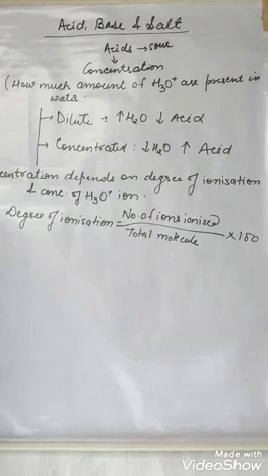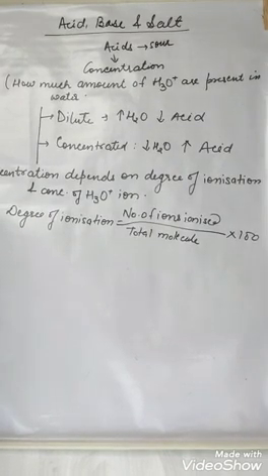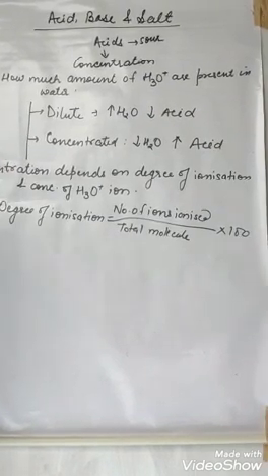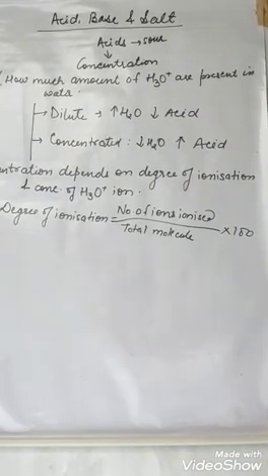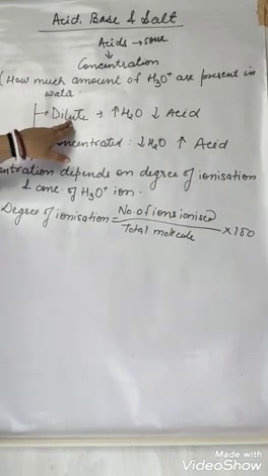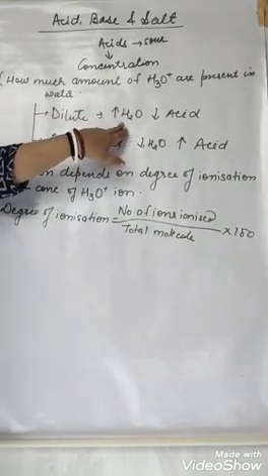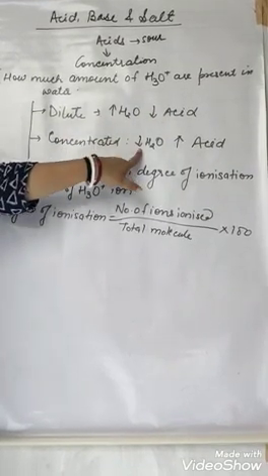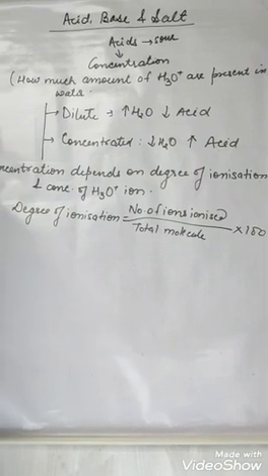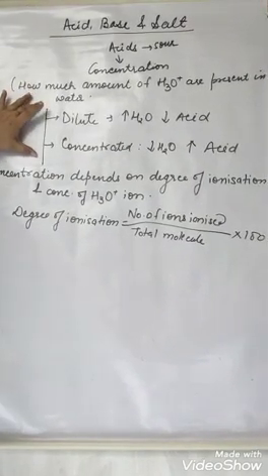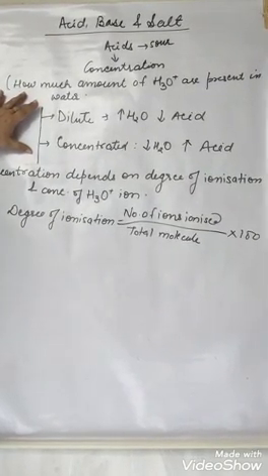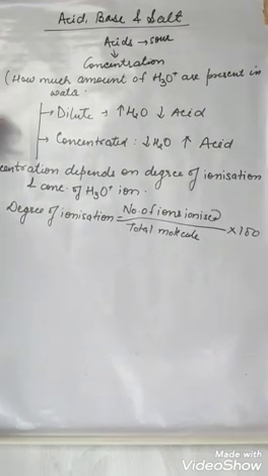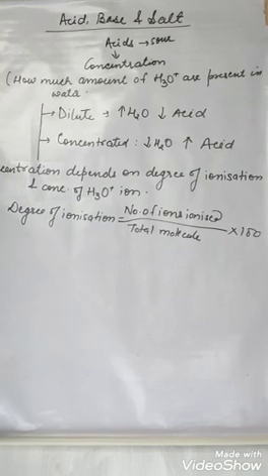A dilute acid is one in which water molecules are more and acid is less. A concentrated acid is one in which water molecules are less and acid is more. In this we only have to learn what is dilute. You already know, dilute acid contains more water, less acid, and concentrated acid contains more acid, less water.